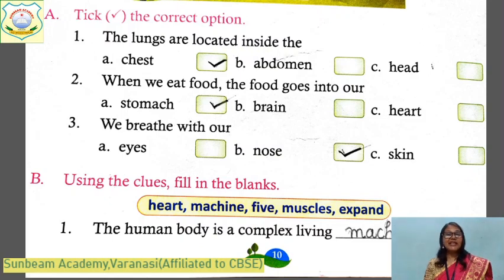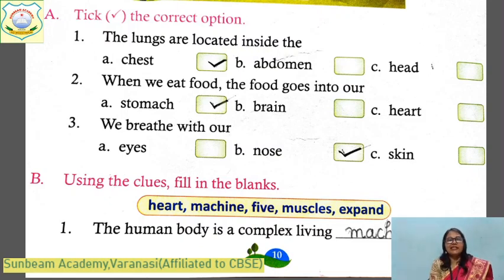Now let's do the book exercises of the lesson. Yes, take the correct option. Children, this type of question will come in your unit test. You have to take the correct option as you are going to do just now. The lungs are located inside the chest or abdomen or head. Chest, yes. And when we eat food, the food goes into our stomach for digestion. And we breathe with our nose. You can do this type of question now.